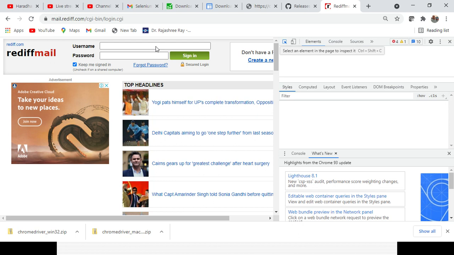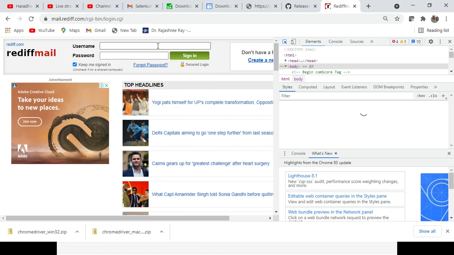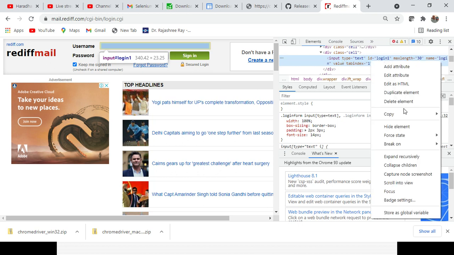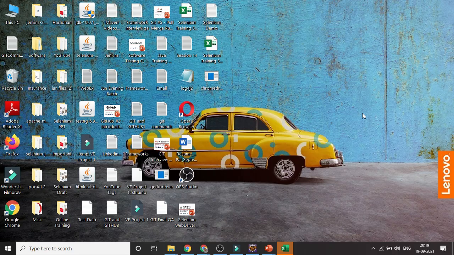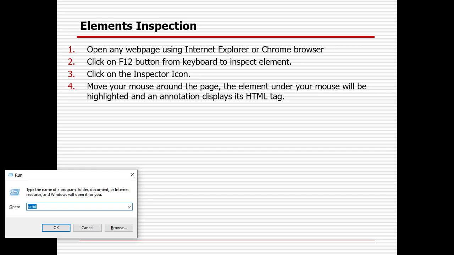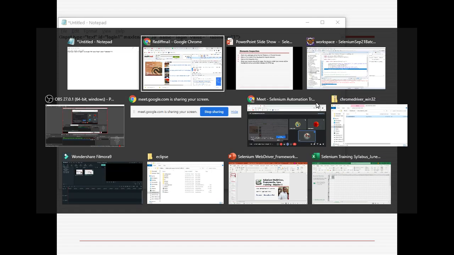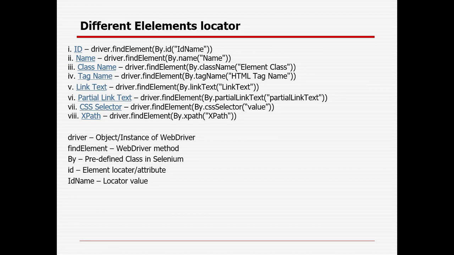Either you can find the ID here, or you can right click and copy the element and paste it in any notepad. If you are not relying on anything here, you can easily verify what the different properties are through which I can identify that element. There are 8 element locator properties available, which are ID, name, class name, tag name, link text, partial link text, CSS selector and XPath. That is the combination you need to follow to identify the element.